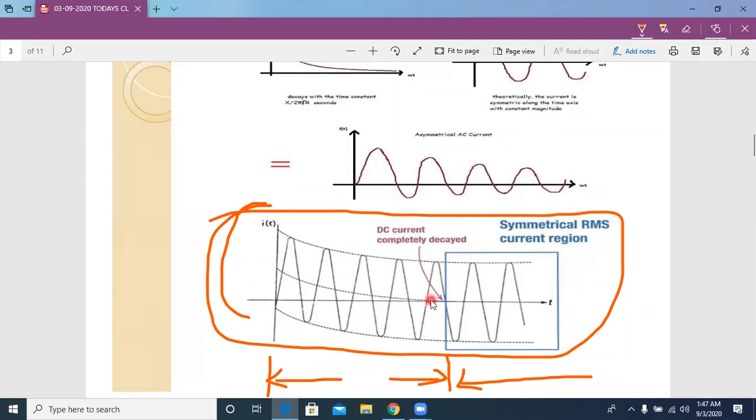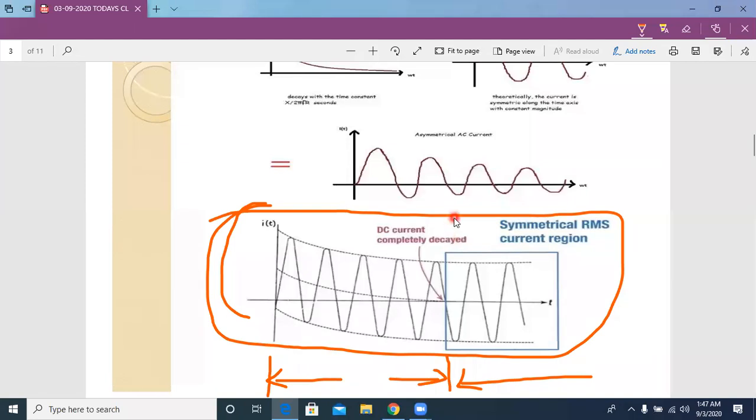Now we have a doubt: why does the transient happen for a fault in a power system? We know that a power system mostly has an inductive nature. Am I correct?